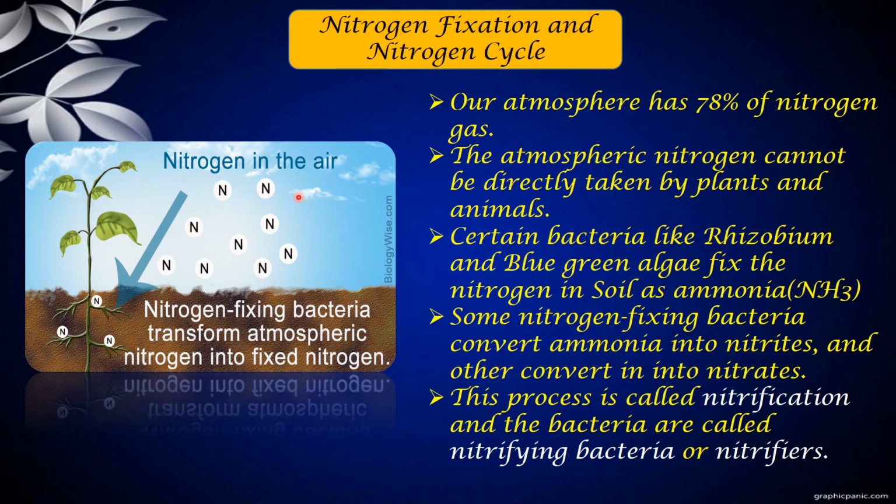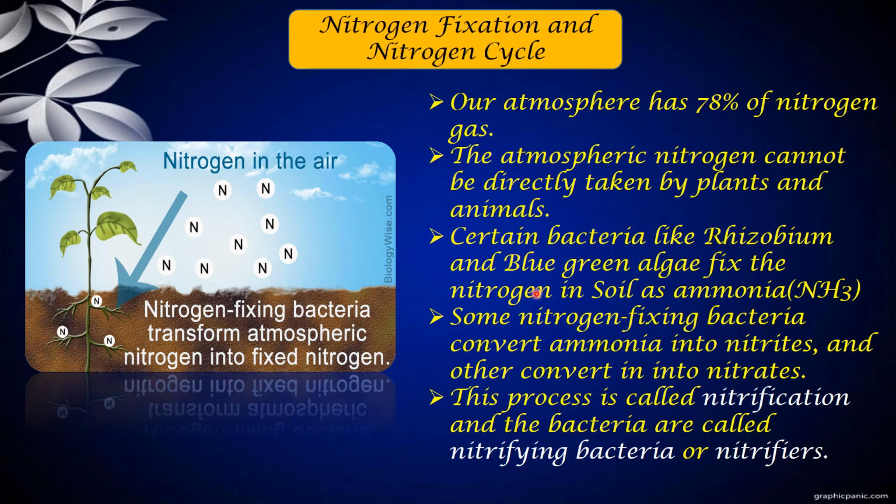There is 78% nitrogen gas in the atmosphere, which cannot be directly consumed by plants. So what happens? It has to get fixed in the soil, and from the soil it is taken up by the plants. That is how they can use these minerals to nourish themselves. Nitrogen is one of the important nutrients for plants to grow well and give a good yield, like fruits or flowers. So atmospheric nitrogen cannot be directly taken by plants and animals, even us. We fall under the animal category.